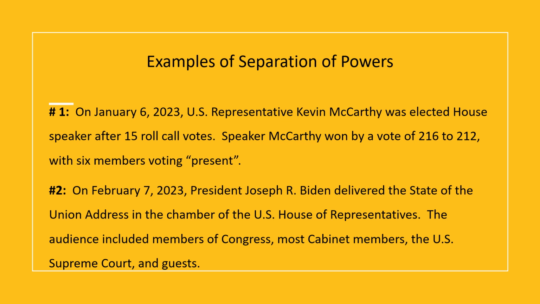It doesn't need to be an annual address. It doesn't have to happen ever, because the interpretation about what from time to time means is certainly left up to people who are perhaps in the position to either deliver a State of the Union address or to ask the president for a State of the Union address. So that's why these two events are examples of separation of powers.